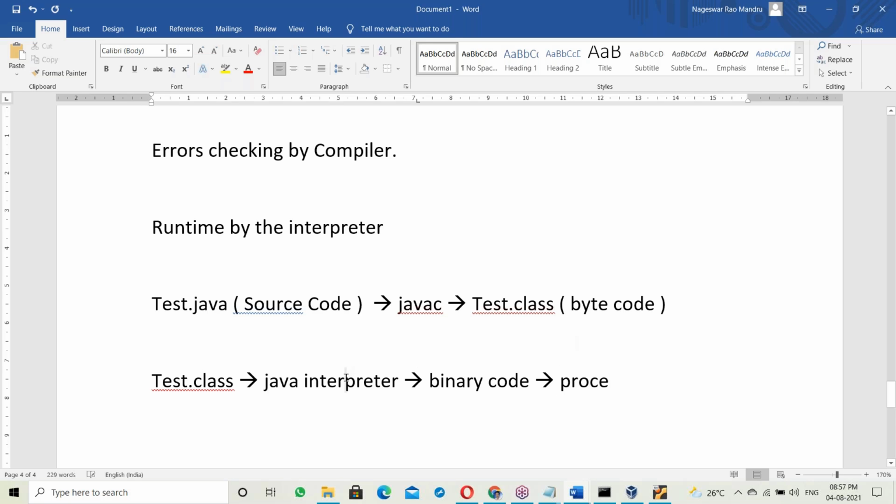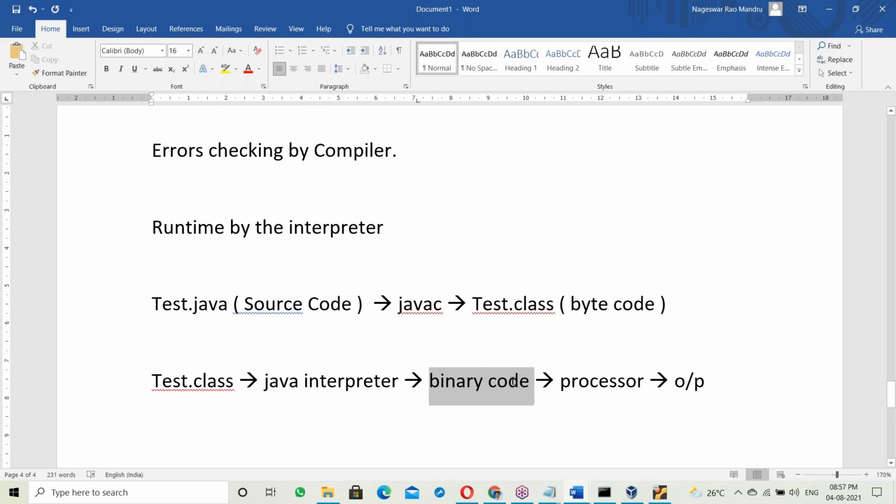The interpreter takes the Test.class file, takes the first statement, converts it into binary code and gives it to the processor, generating output. Next, it takes the second statement, converts it into binary code and gives it to the processor. So runtime is line by line.